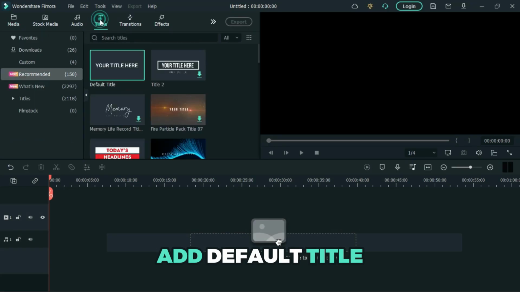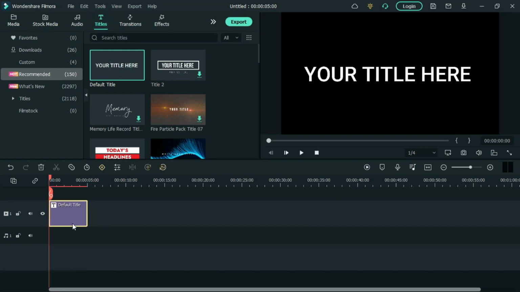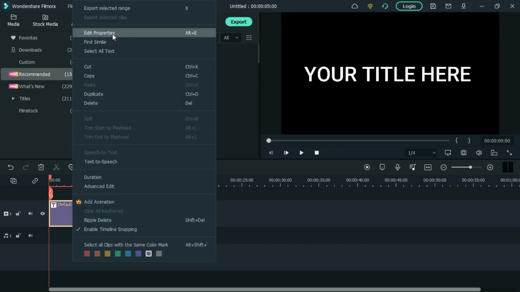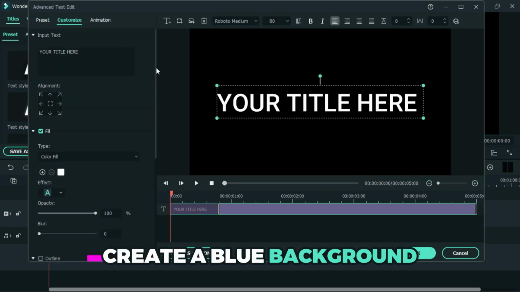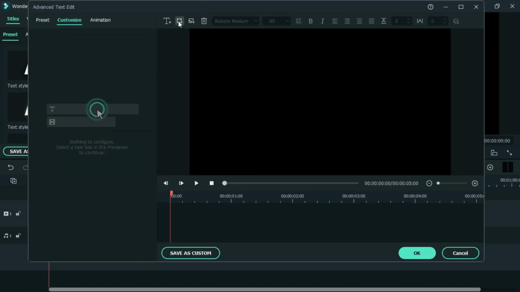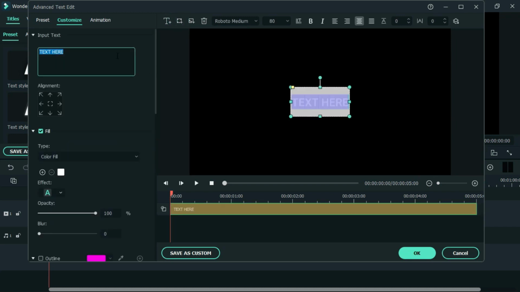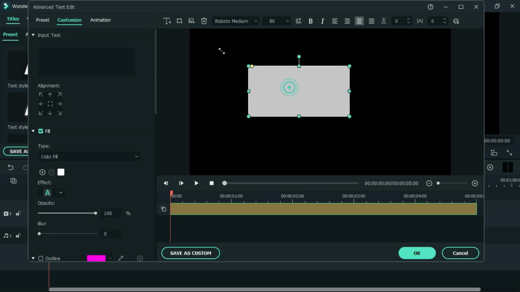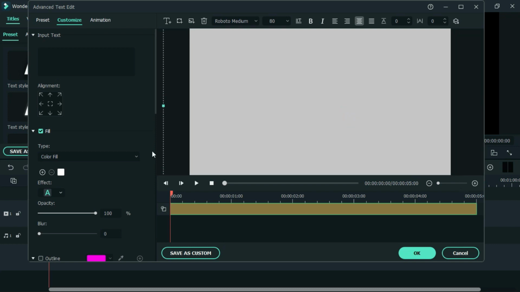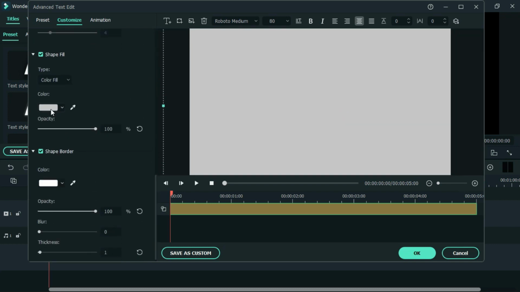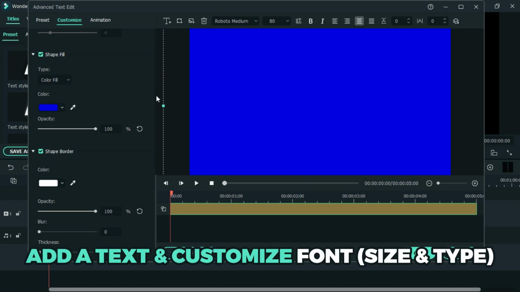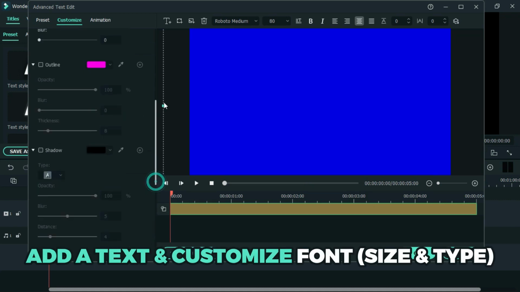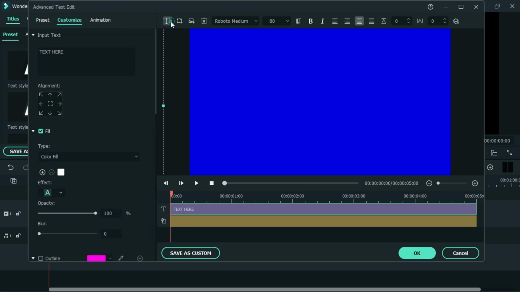Next, add default title into the timeline. Customize the title. Now create a blue background. Proceed by adding a text and customize the font, type and size.